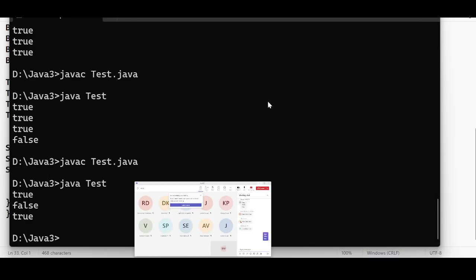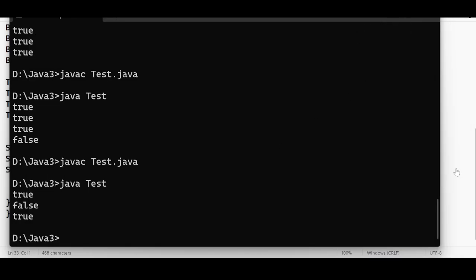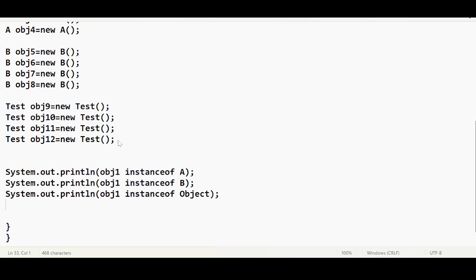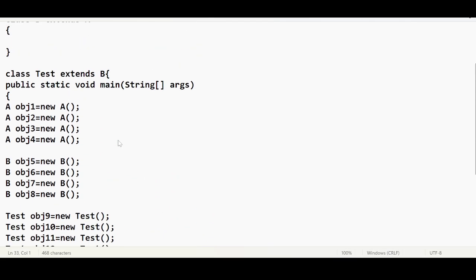Right? So this is all about the instanceof operator. This is necessary because sometimes we will be in a situation where we are given reference variables. We know the reference variable names, but we need to check if it is an instance of a particular class, if there is any relationship between these classes. It can be a parent relationship or a direct one.